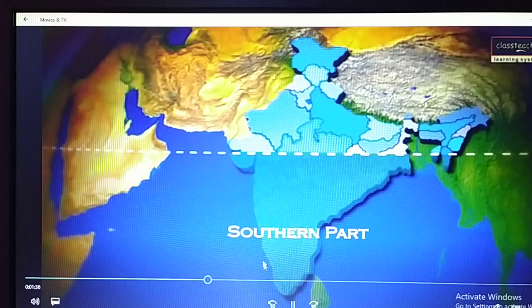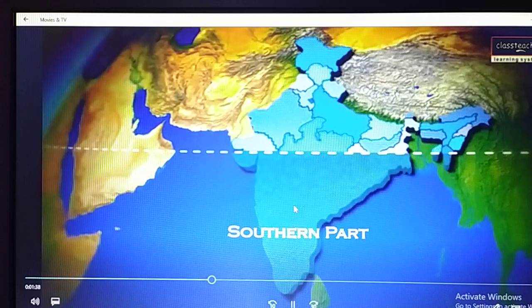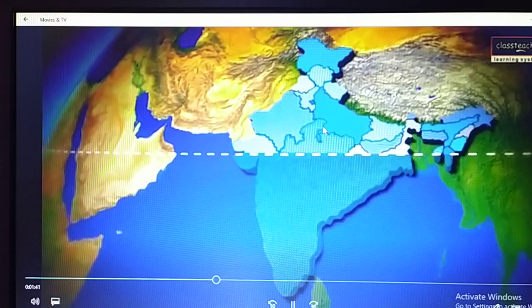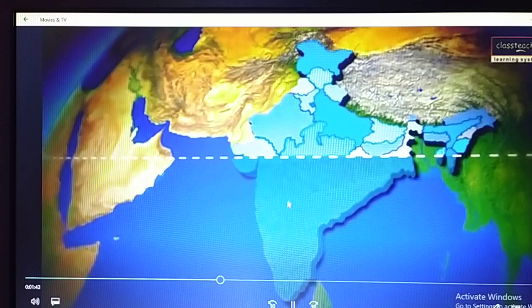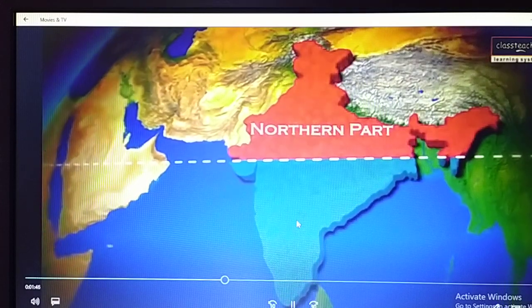Next, the southern part of India is highlighted here, and this is the northern part of India. And if we compare these areas, the southern part of India is a little hot, we can say.